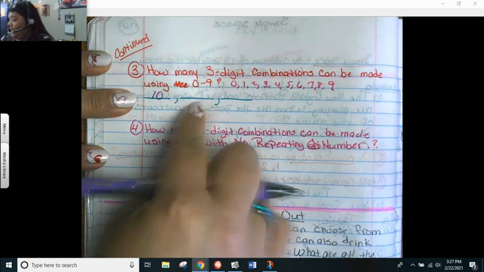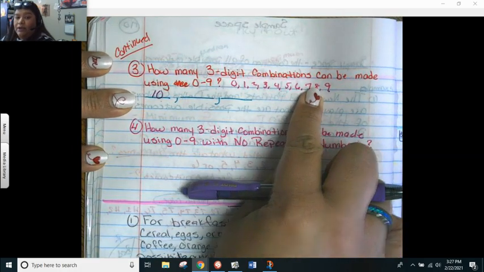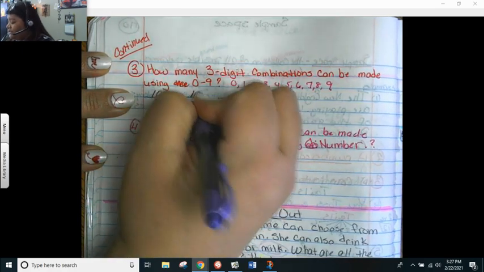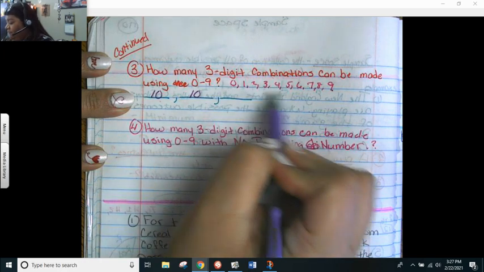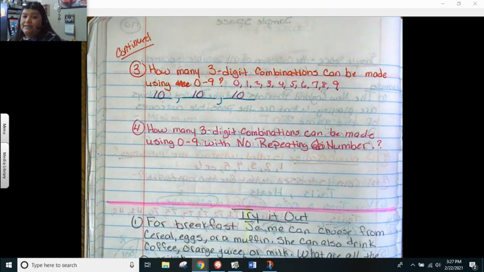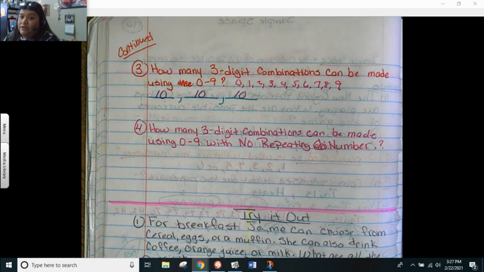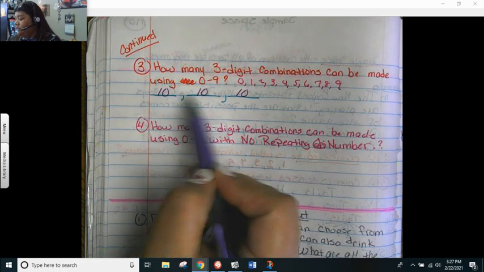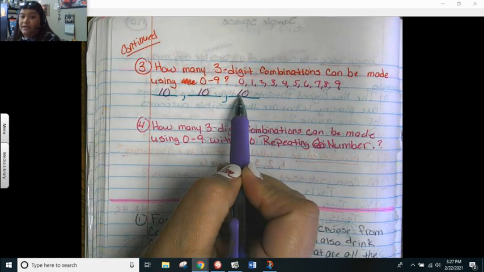I have the exact same outcome for my second digit. So that's 10 again, and then 10 again. Here it doesn't matter if your numbers can repeat. I can have a combination of 0, 0, 0. So that's fine.